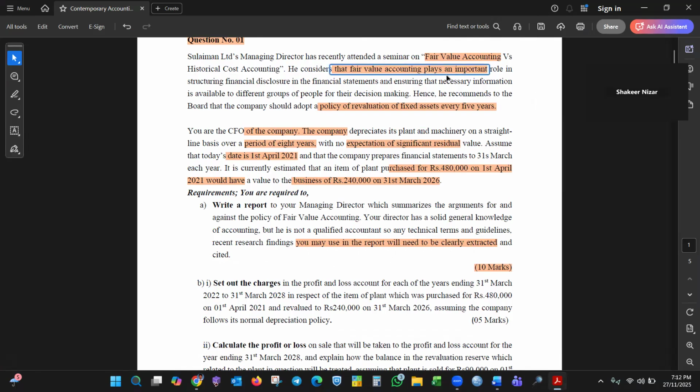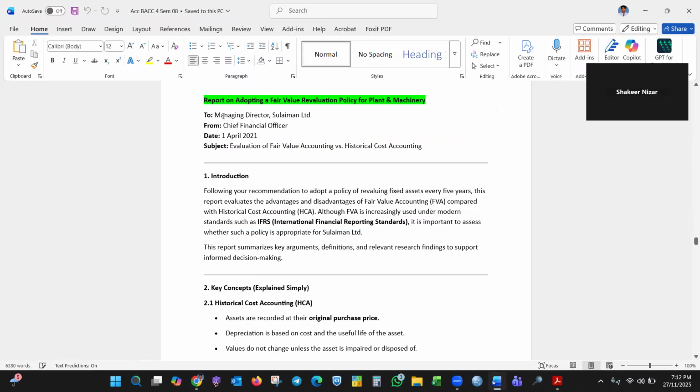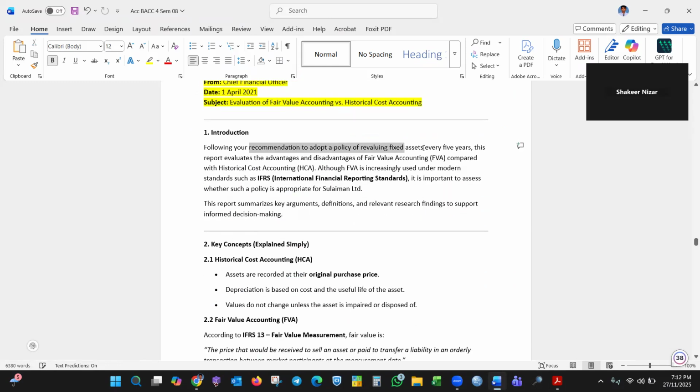Write a report to the MD. So you need to have appropriate salutations as well. To the Managing Director, from the CFO, you are the CFO, with date and subject: evaluation of fair value versus historical cost accounting. Introduction: following your recommendation to adopt a policy of revaluing every 5 years, evaluate the advantages and disadvantages of fair value accounting compared to historical cost accounting.